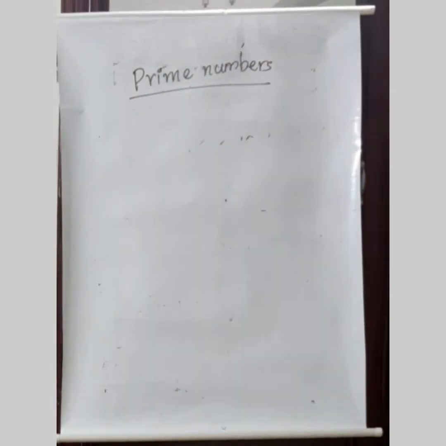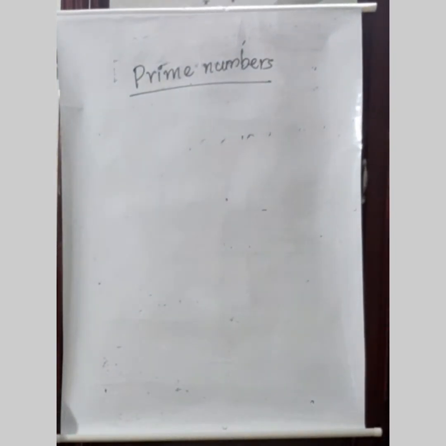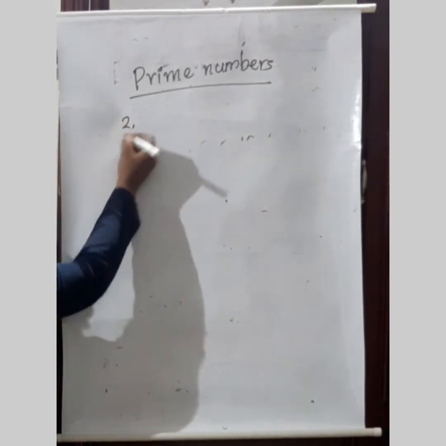In the first class itself, we discussed how to find the factors of a number. Now we are combining prime numbers and composite numbers. How to find the factors of a number? So let me ask you, which are the factors of 2?